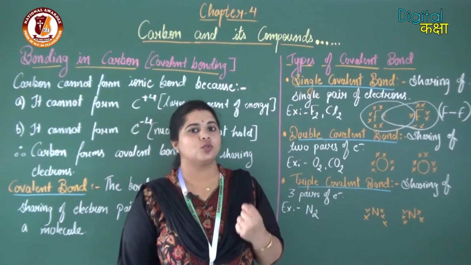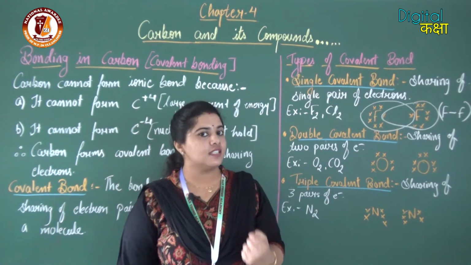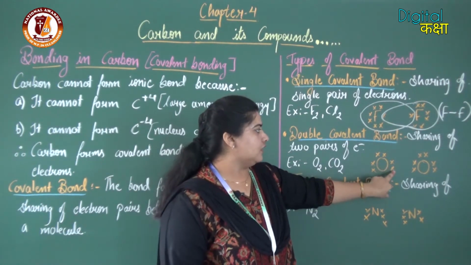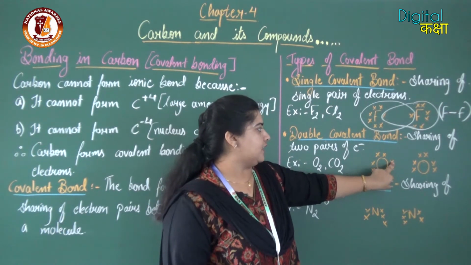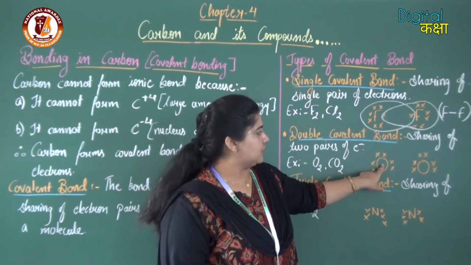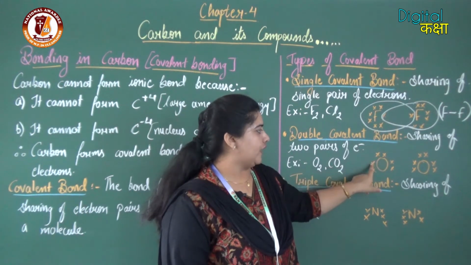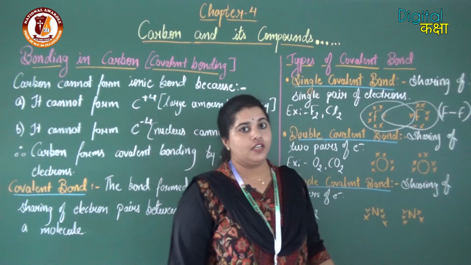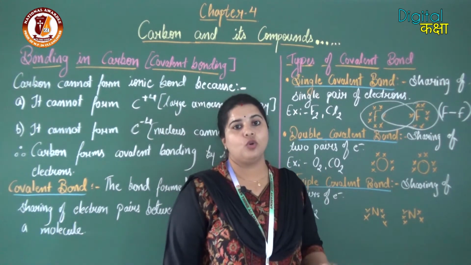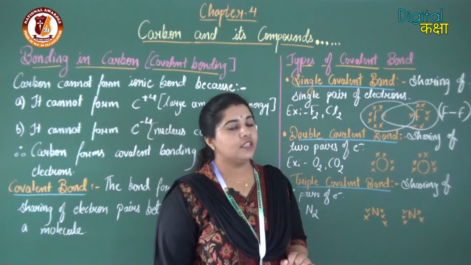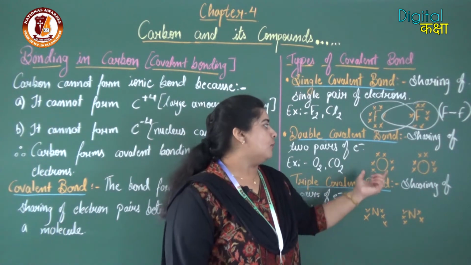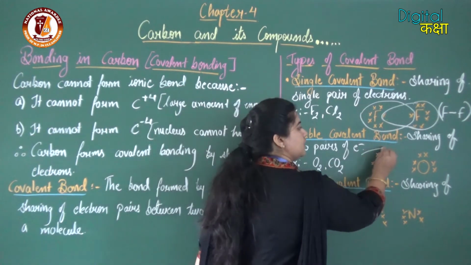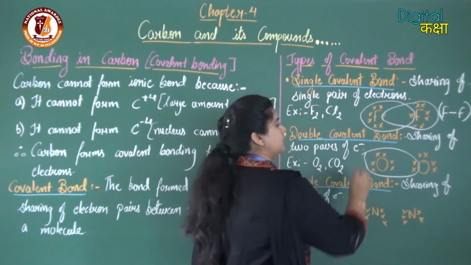So the first shell has 2 electrons, the second shell has 6 electrons. I have drawn the electronic configuration as a cross. We are representing the electrons over here. Oxygen has 1, 2, 3, 4, 5, 6 electrons. Similarly, this oxygen has 6 electrons. Now both of these oxygen want to get stable, and for making a stable configuration, both of them require 2 electrons. So this oxygen is going to share the 2 electrons of the other atom.